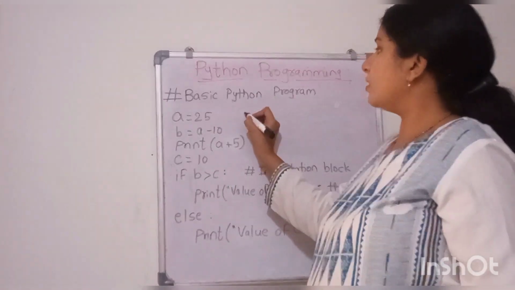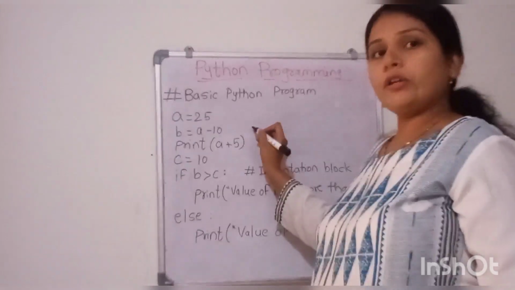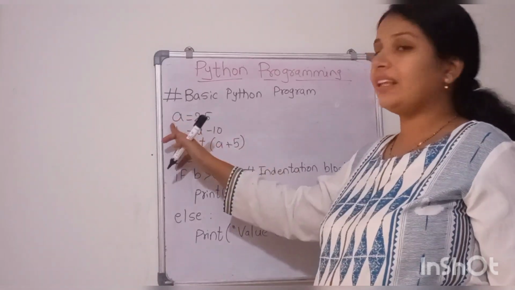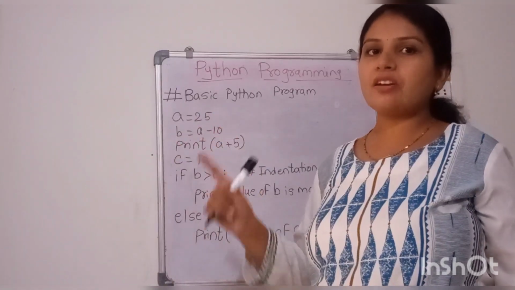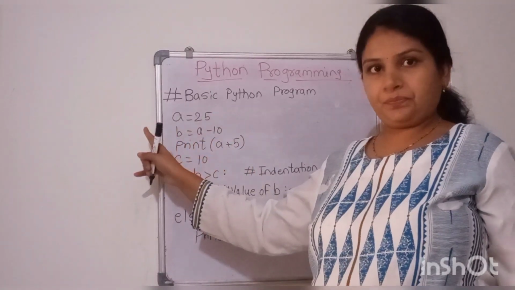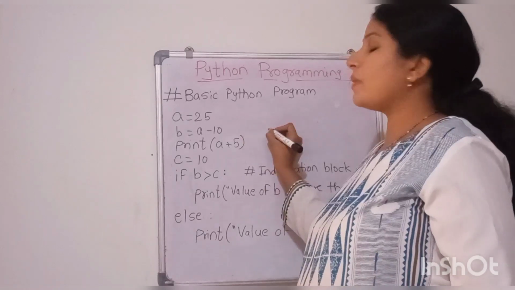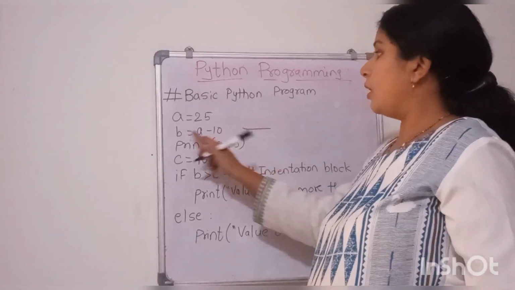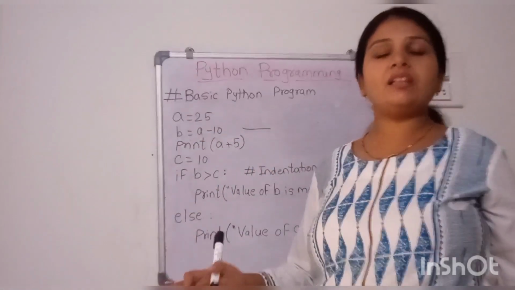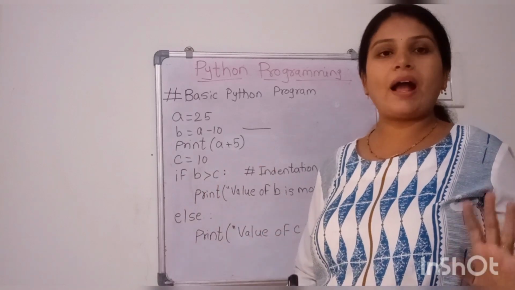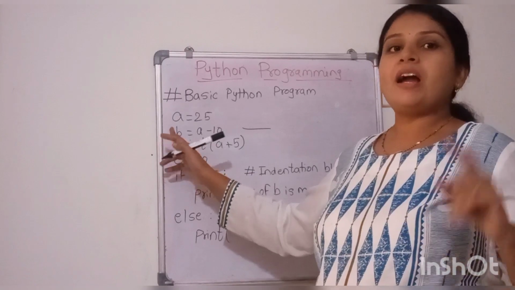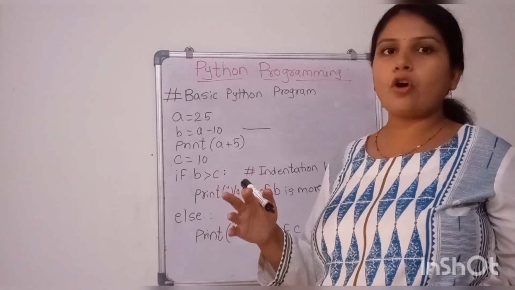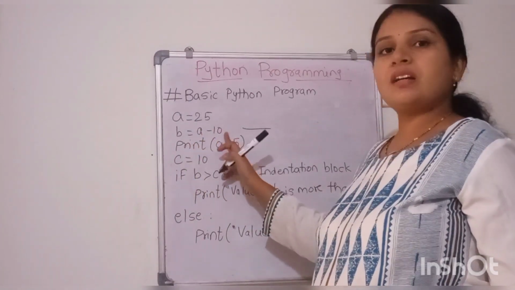Here, these are the basic expressions, or you can say sentences. We are declaring variable A and initializing the value 25 to A. This is my expression. Then B equal to A minus 10. This is my expression. I am declaring a second variable B, and I am using the arithmetic operation A minus 10.